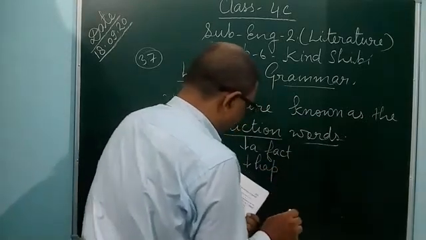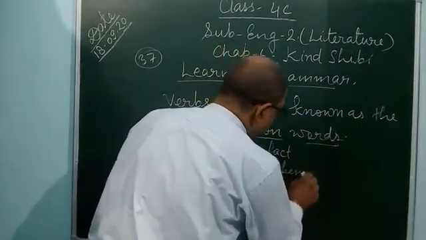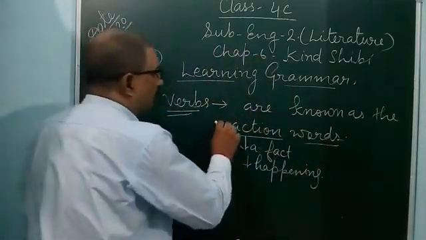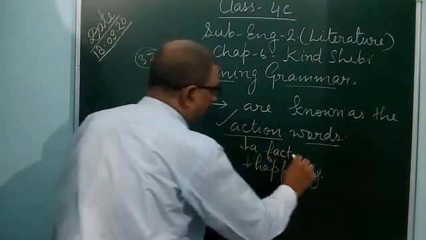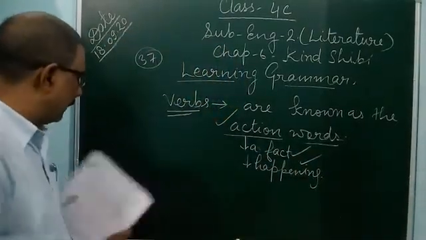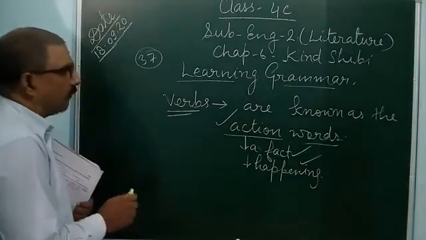Any happening also. So in this way, a verb shows action, fact, and happening. In this way, a verb has three forms.